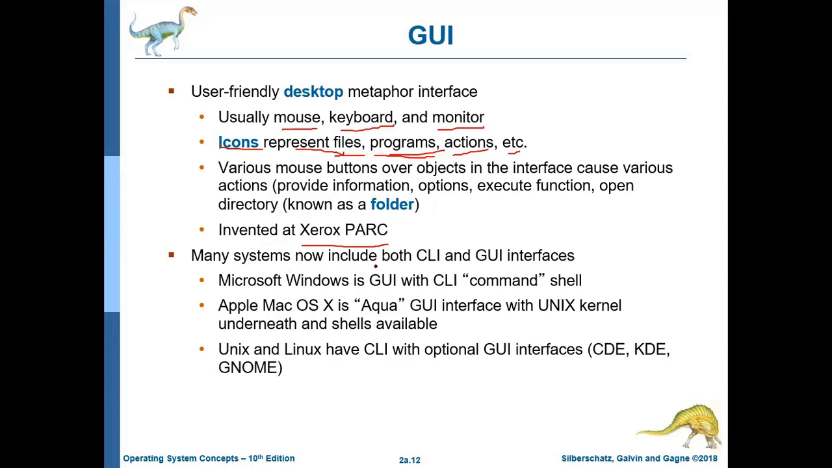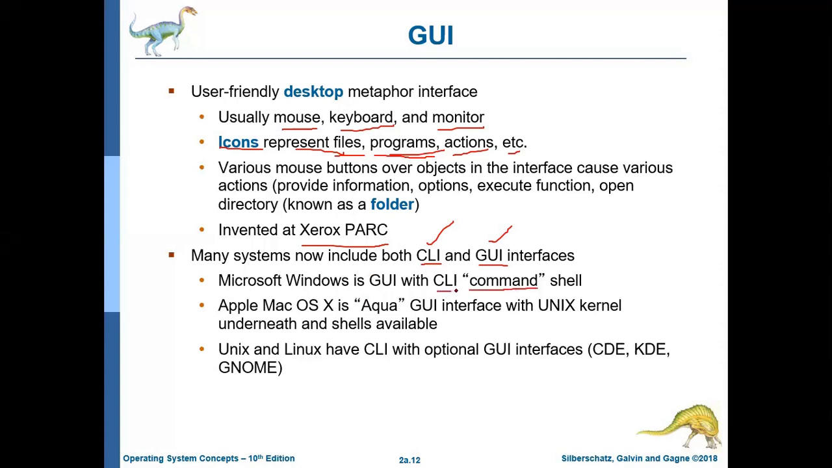Many systems now include both CLI and GUI interfaces. Nowadays, whatever operating system you are using, there will be a GUI and there will also be a CLI, command line interface. If you are using Windows, then you will be using command prompt as a system program. If you are using Ubuntu or Red Hat, you will have another type of command prompt you can use there. Microsoft Windows is GUI and CLI command shell.